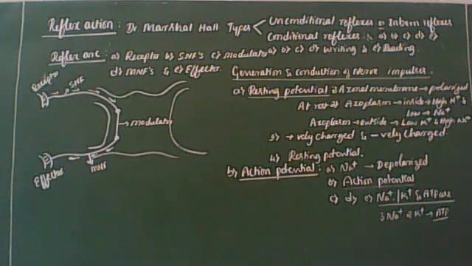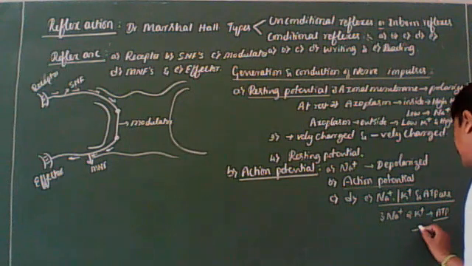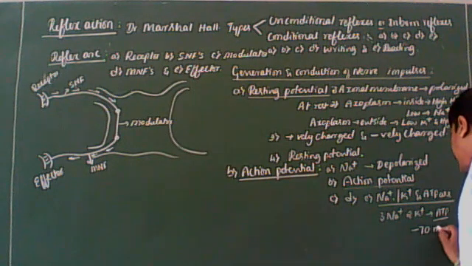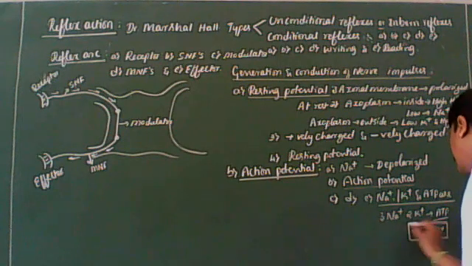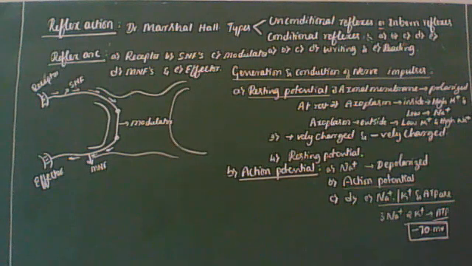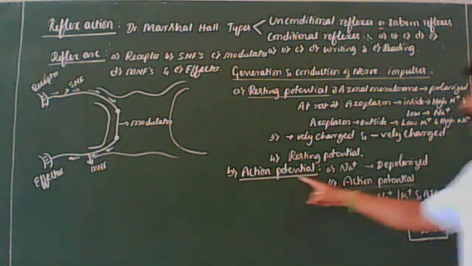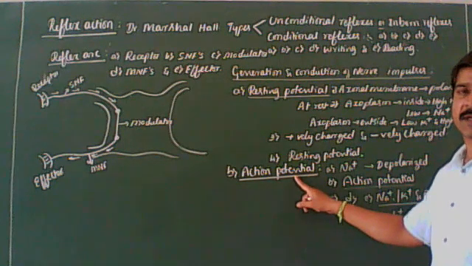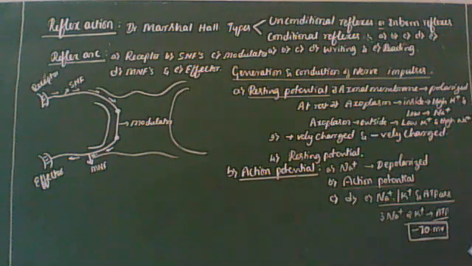So this process will continue till the resting potential becomes minus 70 microvolts. I think this is clear for you. So these are the points you should keep under the action potential. I'll repeat once again. Let us go into the action potential.